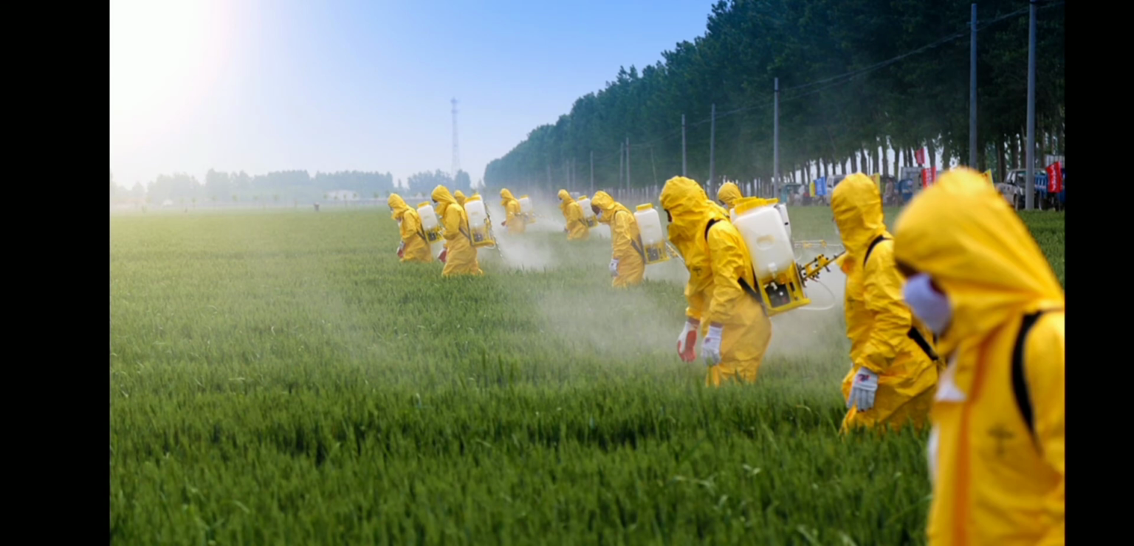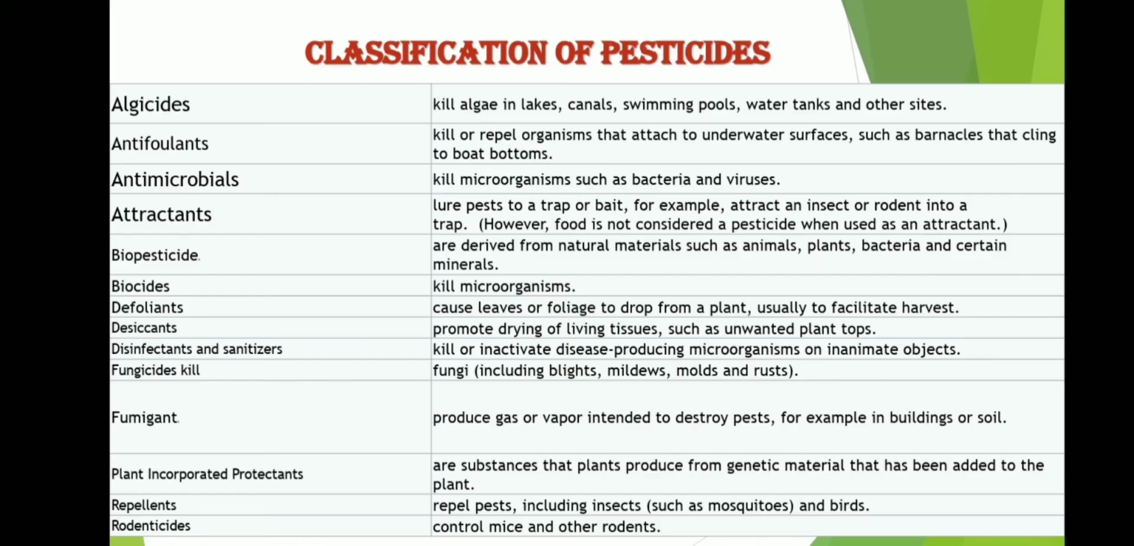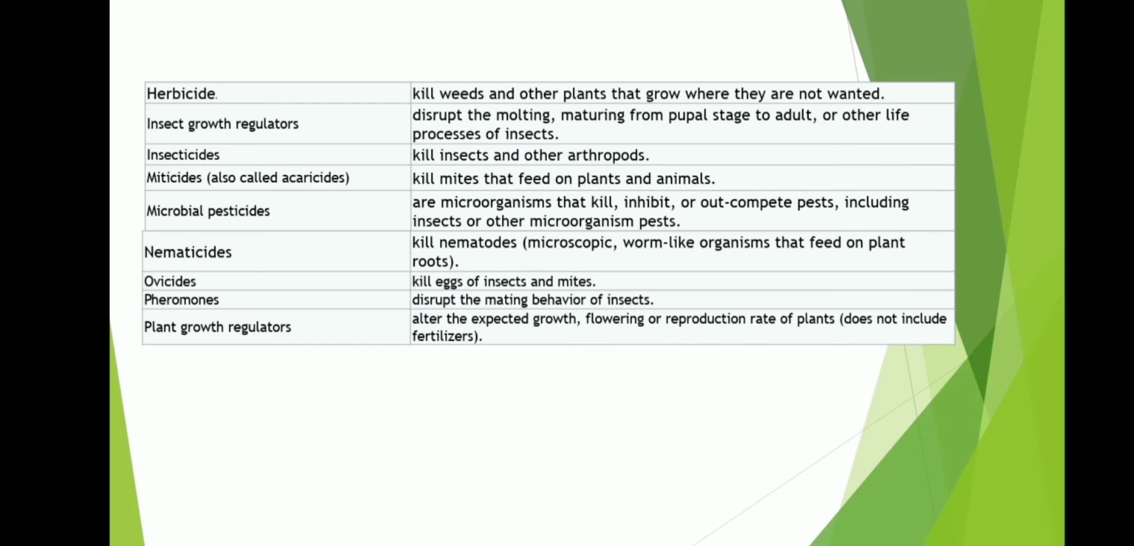Pesticides or plant protection products contain at least one active substance and are used to protect plants against pests and diseases, influence how much the plants grow, preserve plant products, kill or prevent the growth of undesired plants. Now you can see classification of pesticides and its examples that are algicides, attractants, biocides, fumigant, herbicides and etc.